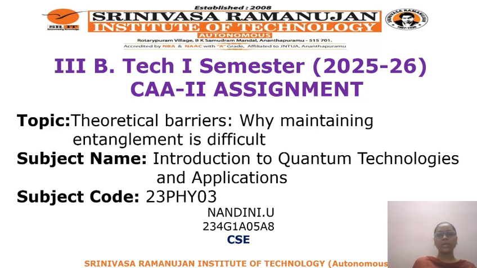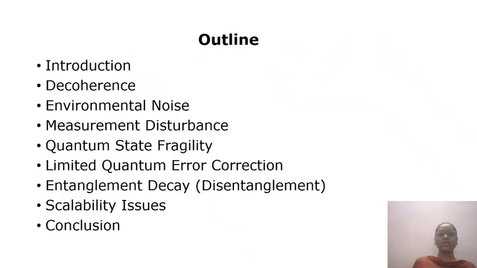Today, my topic is theoretical barriers: why maintaining entanglement is difficult. First, we are moving to the outline of the theoretical barriers, that is introduction, decoherence, environmental noise, measurement disturbance, quantum state fragility, limited quantum error correction, entanglement decay, disentanglement, scalability issues, and then conclusion.